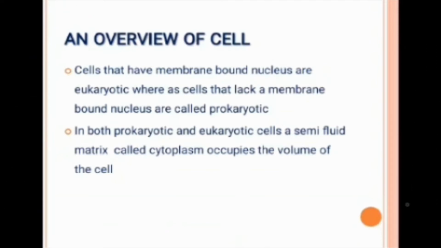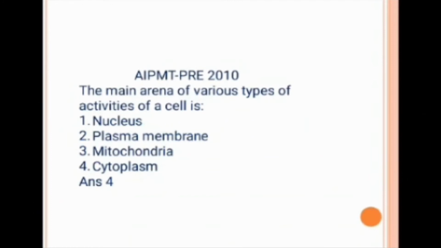Now we have another question. This was a question asked for AIPMT Pre in the year 2010. The question was, the main arena of various types of activities of cell is option 1 nucleus, option 2 plasma membrane, option 3 mitochondria, and option 4 cytoplasm. Yes, as we said, it is cytoplasm.